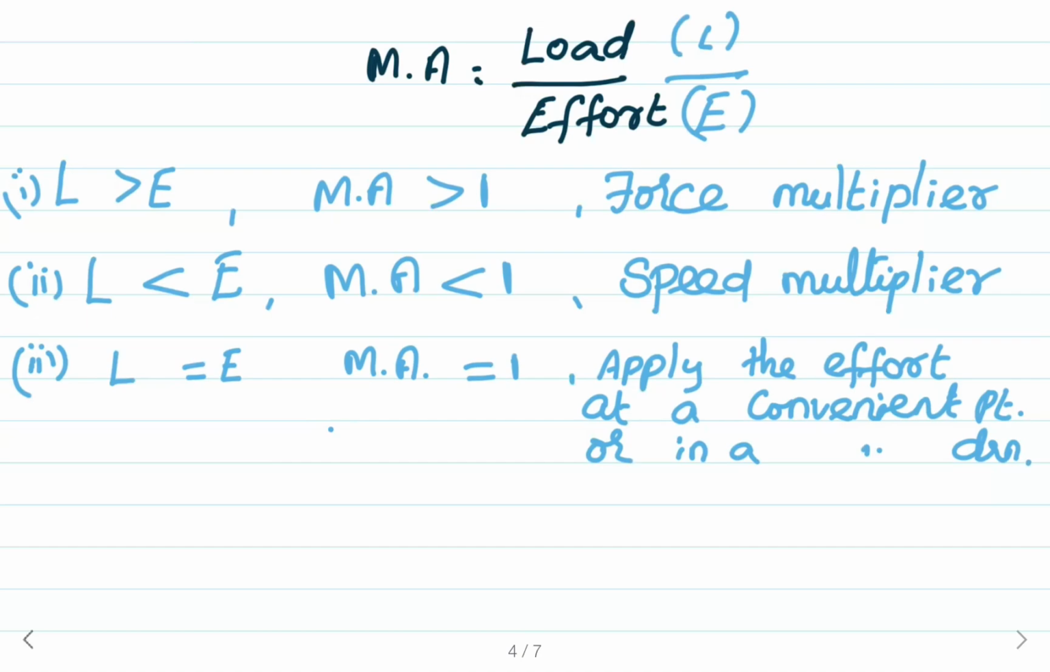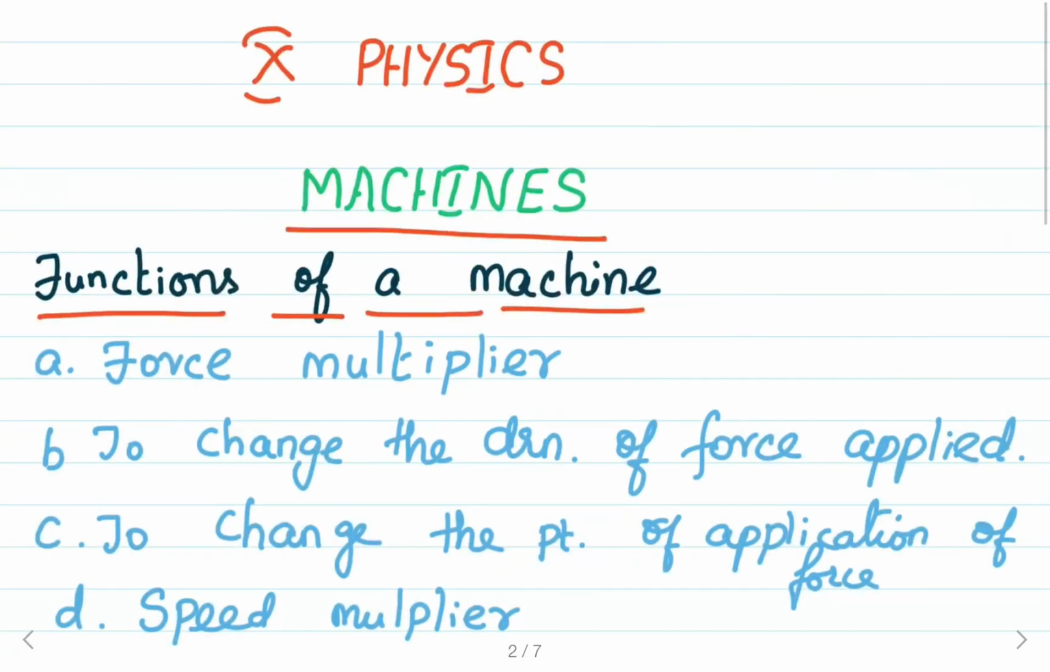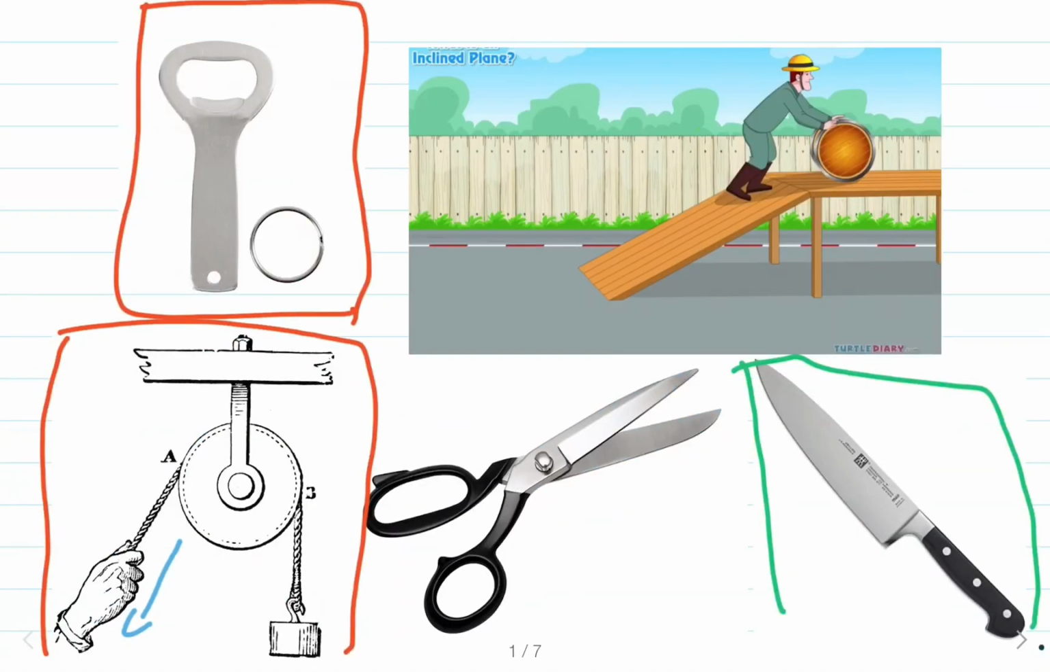Now, let us go through the machines we have discussed earlier. See here, inclined plane. The inclined plane will act as the force multiplier because here the effort applied is less than the load. The load overcome by the inclined plane is greater than the effort applied. So, the inclined plane will have the mechanical advantage greater than 1. So, it acts as the force multiplier.